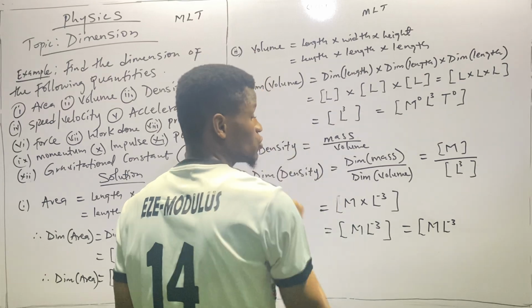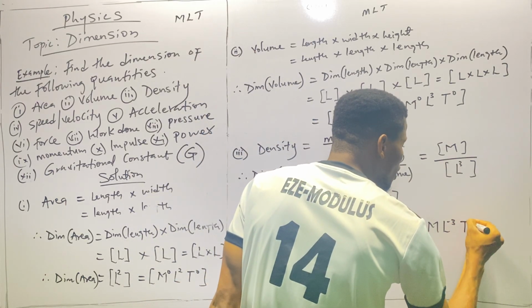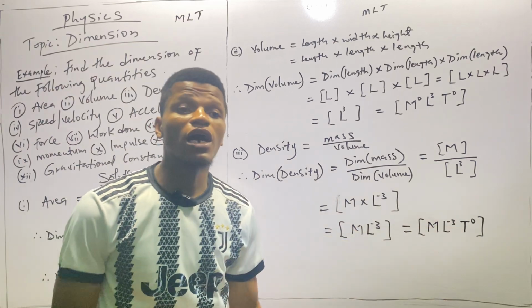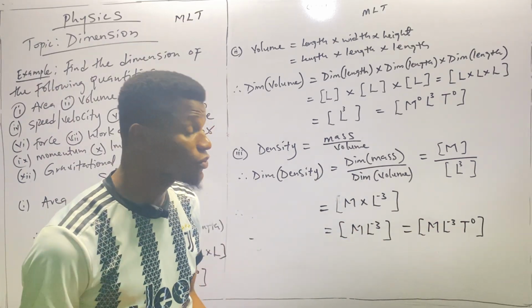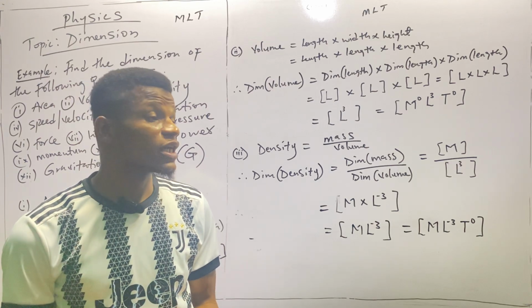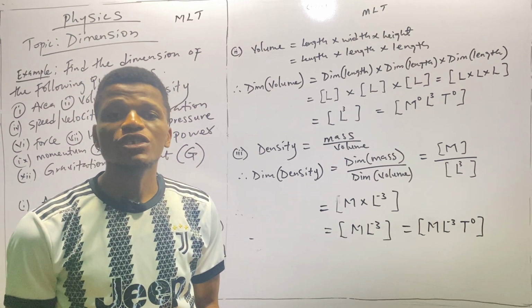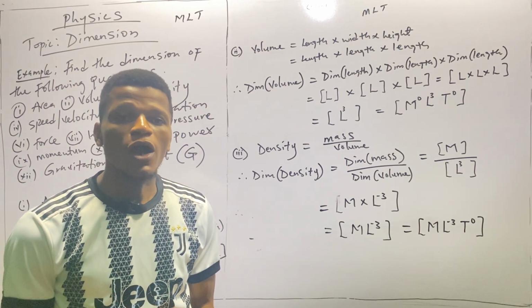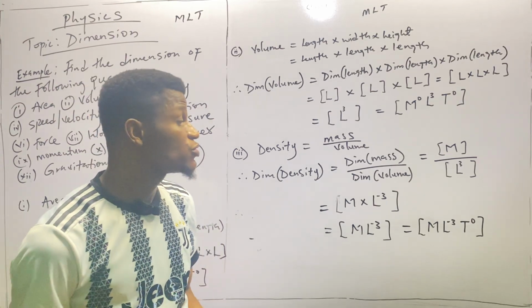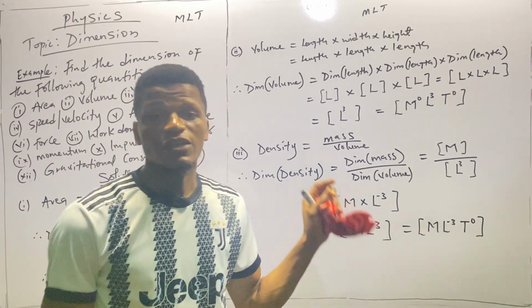Then there is no T, so we introduce T as power 0. Anyone that carries power 0 means that it does not exist in the quantity. But we're just trying to put them in a standard format whereby the 3 possible quantities found in dimensions will be present. So anyone that carries power 0 does not exist in that very quantity.